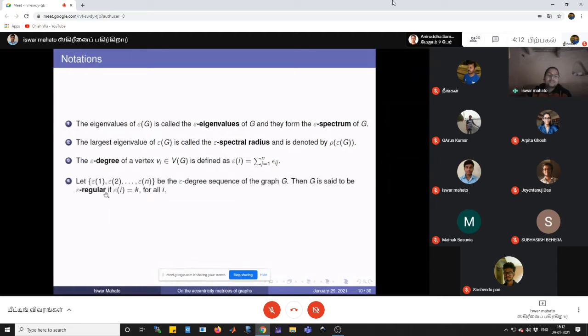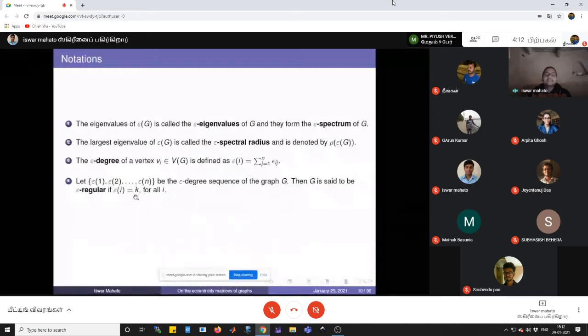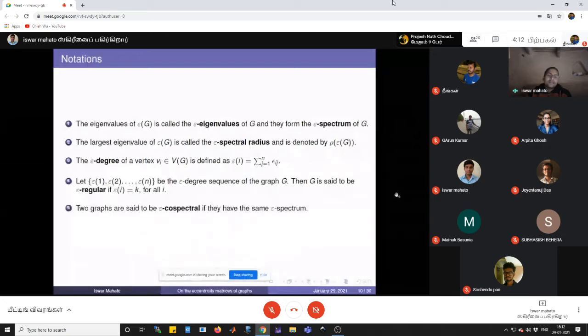Now we define epsilon regular. Let epsilon 1, epsilon 2, up to epsilon n be the epsilon degree sequence of the graph. Then G is said to be epsilon regular if epsilon i equals k for all i. That is, basically, in the eccentricity matrix, if all the row sums are equal to k, then the graph is said to be epsilon regular. Two graphs are said to be epsilon co-spectral if they have the same epsilon spectrum.